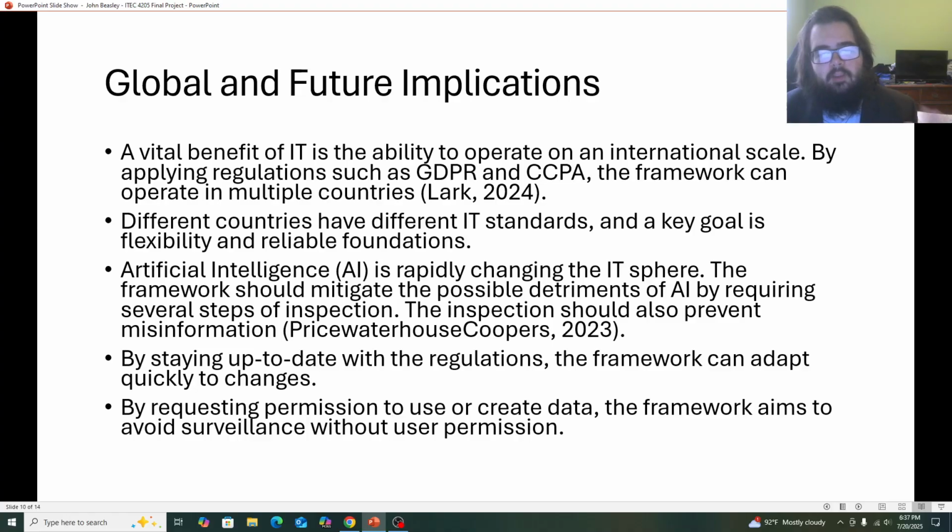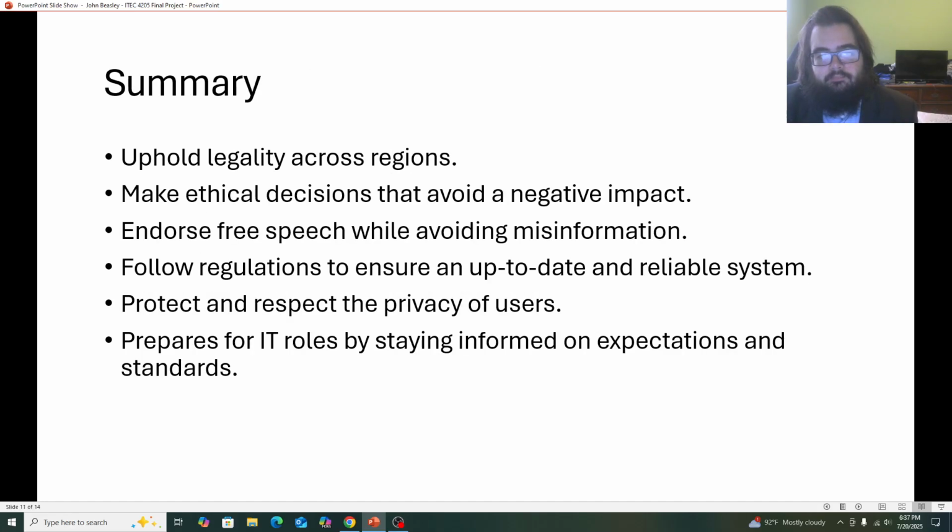And by staying up to date with regulations, the framework can adapt quickly. By maintaining active research on regulations and trying to stay ahead of the curve, we can make sure that we are never really having conflicts. And by requesting permission to use or create data from user information, we avoid surveillance concerns with unfairly tracking people without their knowledge.